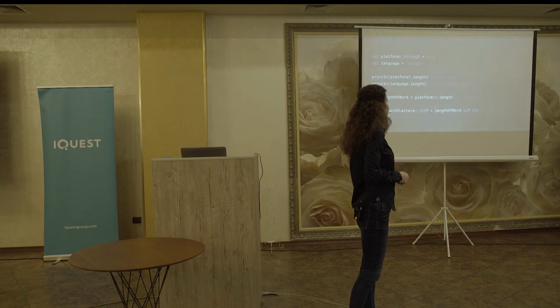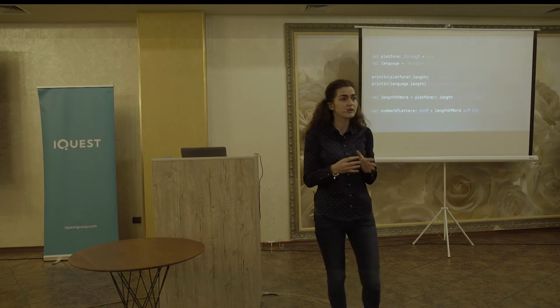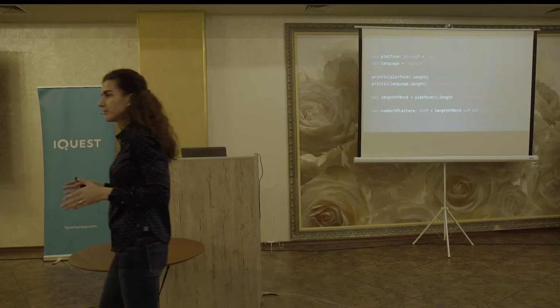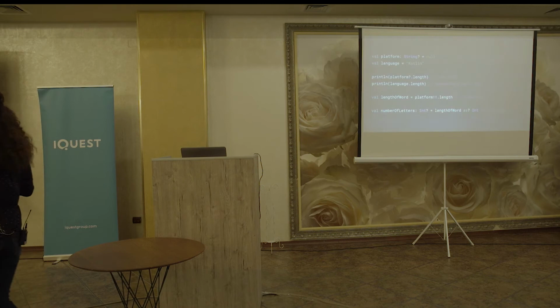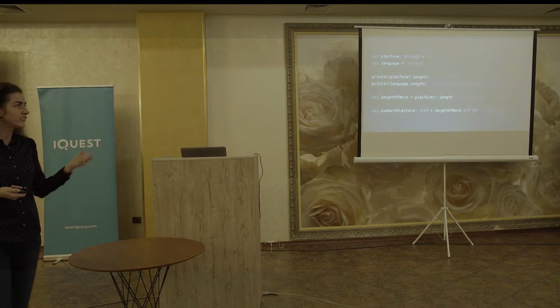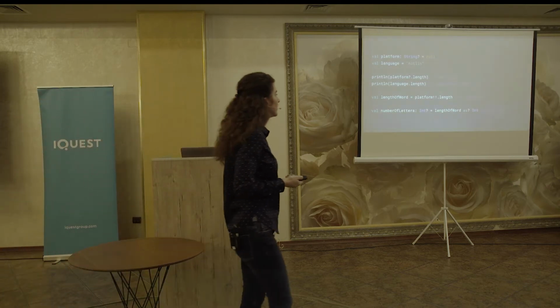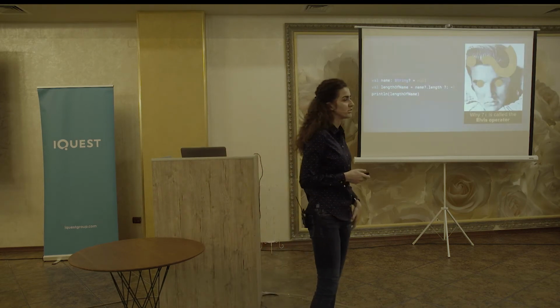In this case, if our length is not null, it tries to cast it to an int. So if it was a null and we try to cast it to a type, we will get also an exception. In this case, it will check it, and if it's not an int, it will work. We will not get an exception.